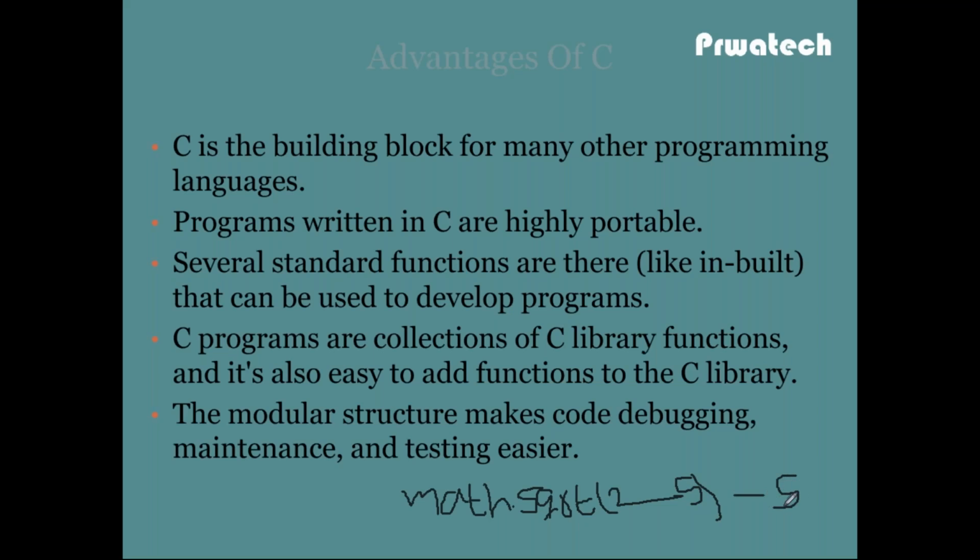Like cosine functions, sine functions, tan functions, power functions, math.pow, suppose 2 comma 5, that means 2 power 5, you will get 4, 8, 16, 32. The output is 32. So developers don't bother about the implementation of sqrt and pow functions. That means several standard functions are there, built in, that can be used to develop the programs.